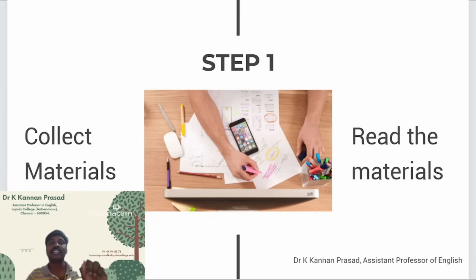These articles that are written on the work Beowulf will have an author and an article title, right? I want all of you to prepare a separate document after you have collected these materials, and then list them one after the other. Put the number 1, and write Collected Materials on the top, which is the title of this document. Then for 1, put the title of the secondary material you have collected, and after a hyphen write down the author who has written that particular article.